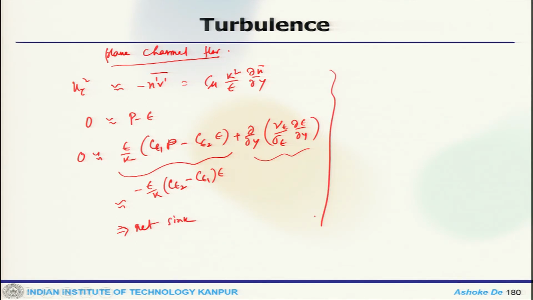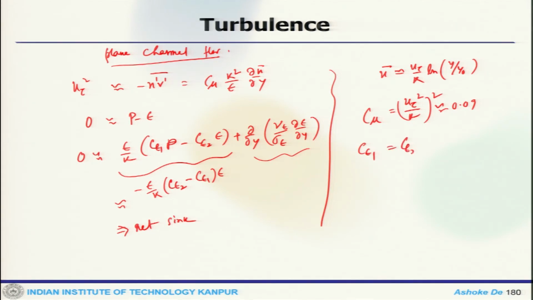So, using u bar equals u tau by kappa ln y by y naught, one gets C mu equals u tau square by k whole square, which is 0.09, and C epsilon 1 equals C epsilon 2 minus kappa square by sigma epsilon by square root of C mu, where for kappa equal to 0.43, that gets you C epsilon 1 as 1.44. As I said, these coefficients are widely acceptable.